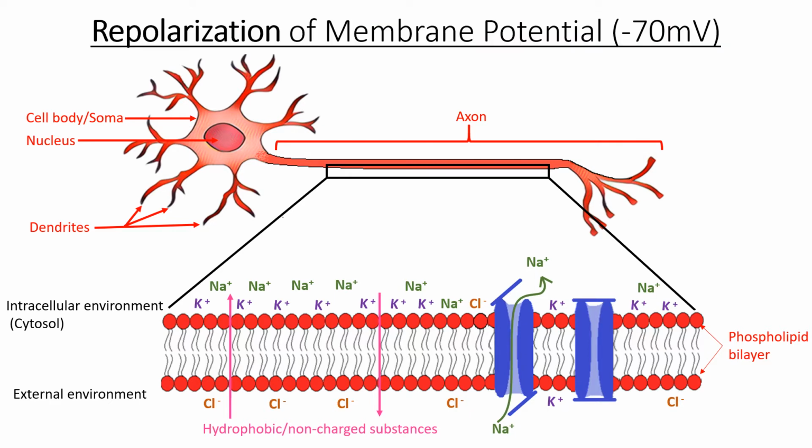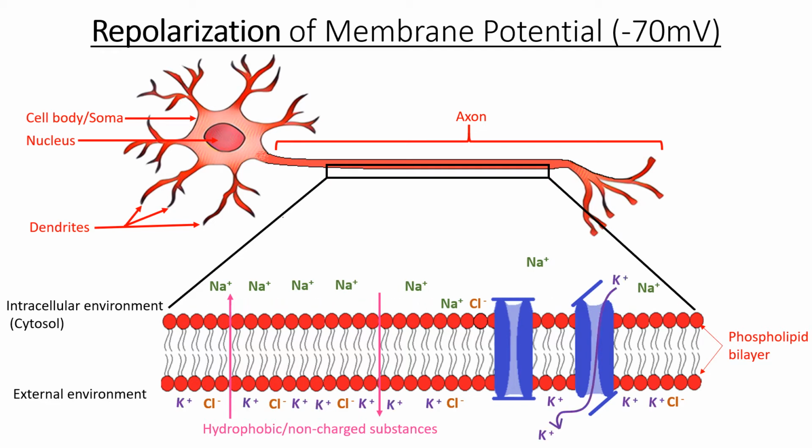As the membrane potential reaches positive 30 millivolts, the channel for sodium closes and the channel for potassium opens up. Because there's a higher concentration of potassium inside of the cell than outside of the cell, potassium leaves the cell, taking a positive charge with it, and the membrane potential begins to change back towards negative 70 millivolts. This is called repolarization, meaning that membrane voltage moves back towards the resting membrane potential.